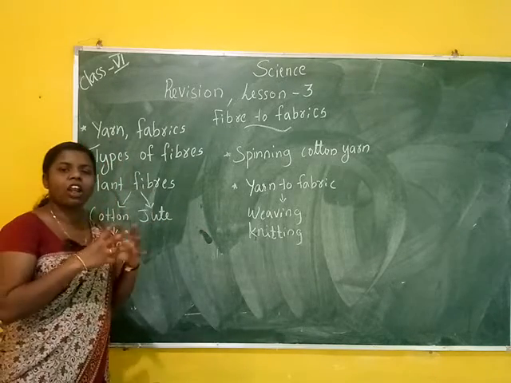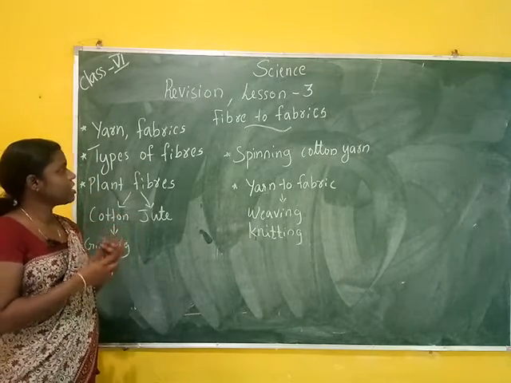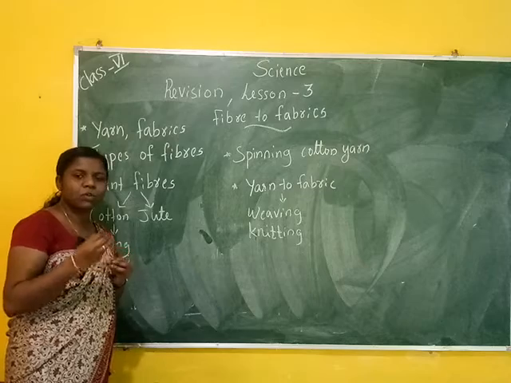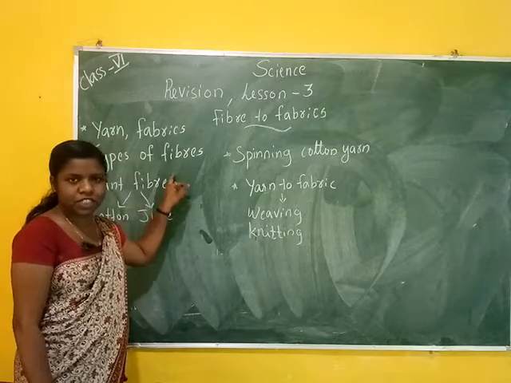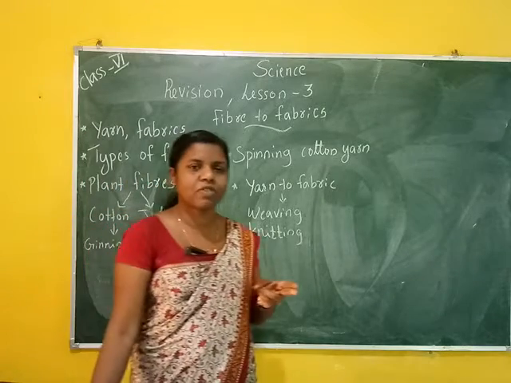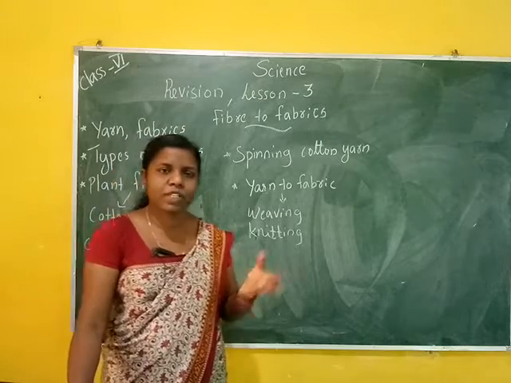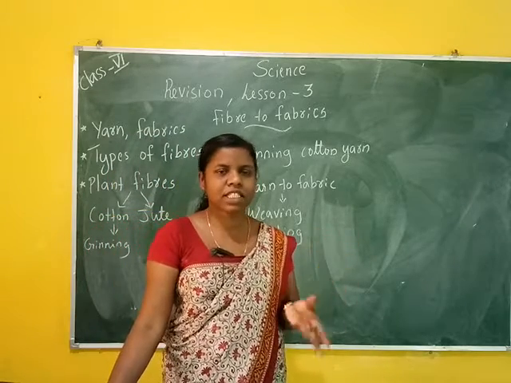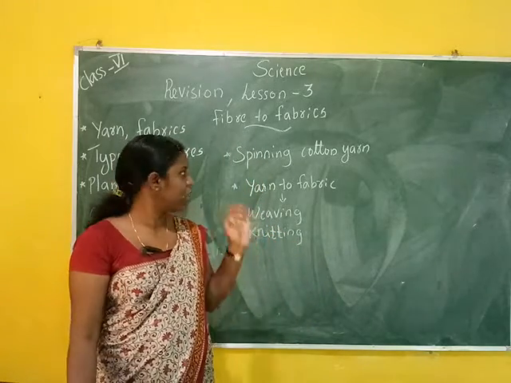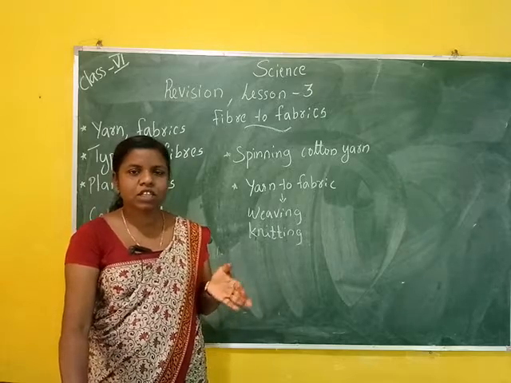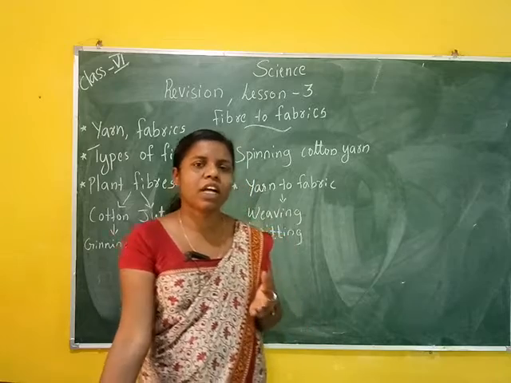Yarn means a long thread. It is used to make clothes. Fabrics are made from thin strands. Then types of fibres. There are two types of fibres: natural fibres and synthetic fibres. Natural fibres are obtained from nature, for example from plants and animals. Examples are cotton, wool, silk and jute. Synthetic fibres cannot be obtained from plants and animals. They are artificial or man-made.